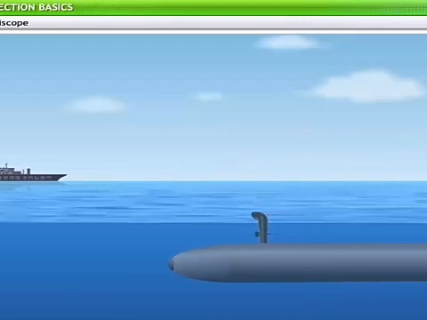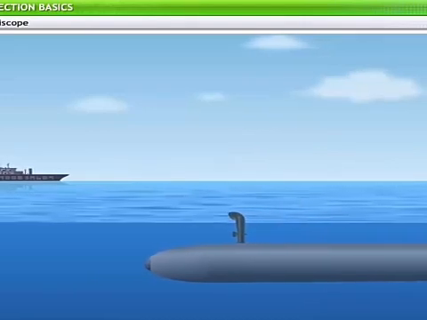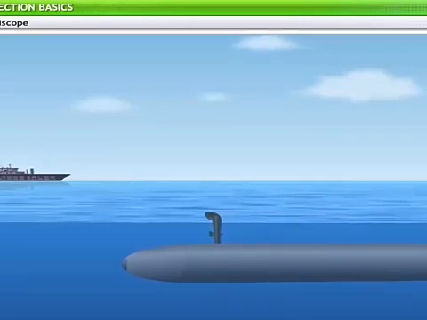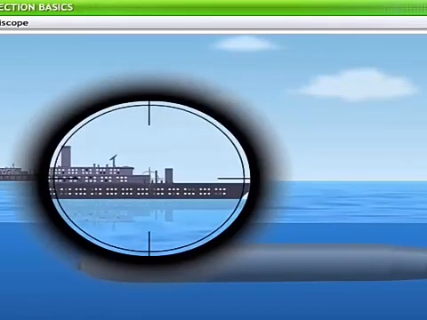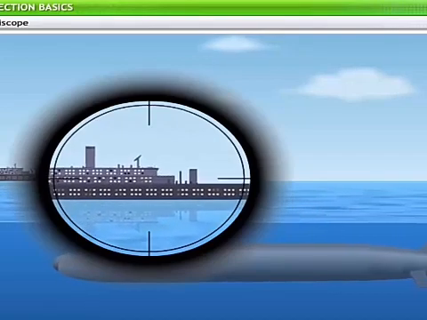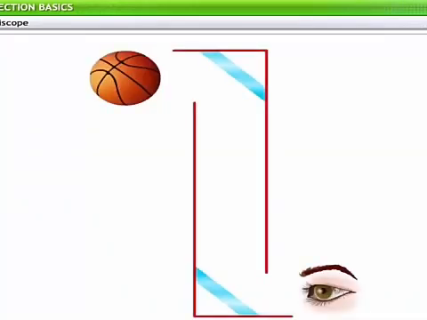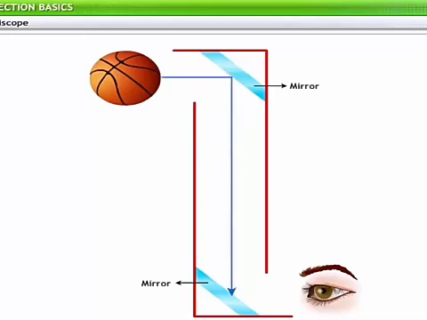Periscope is used in land and sea warfare, submarine navigation, and elsewhere to enable observers to view their surroundings while remaining under cover, behind armor or submerged. A reflecting periscope consists of 2 mirrors to change the direction of light coming from the scene observed. The first mirror deflects the light down through a vertical tube. At the bottom of the tube, another mirror is placed at an angle to reflect the light towards the observer's eye.